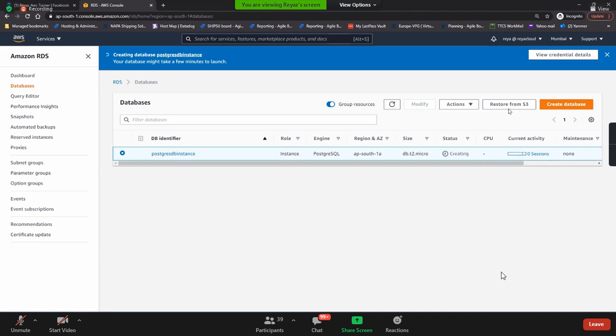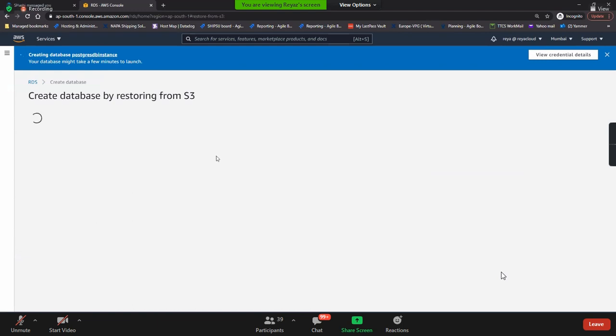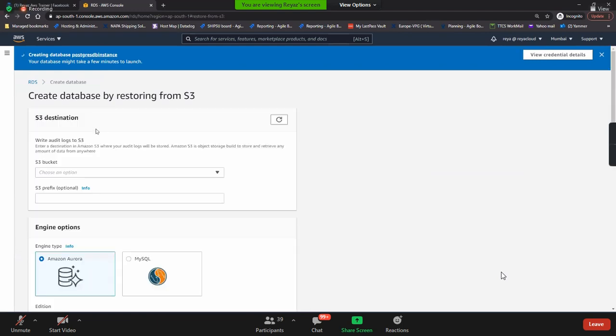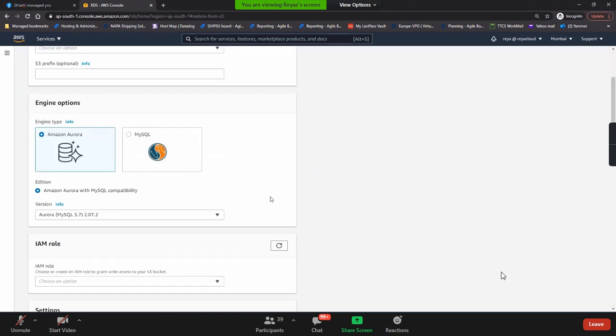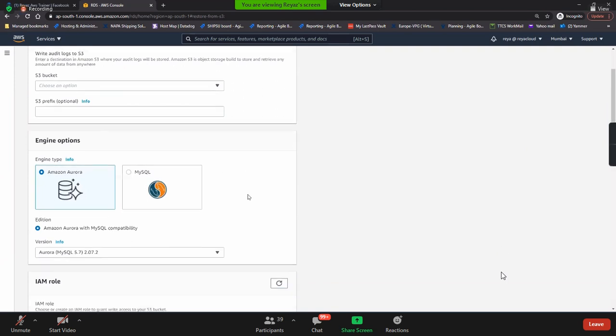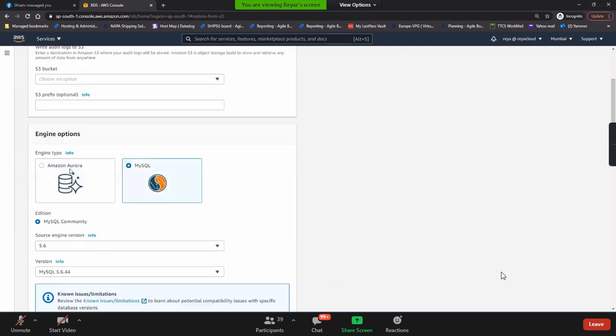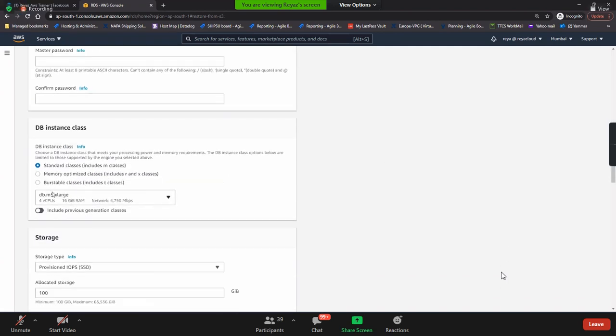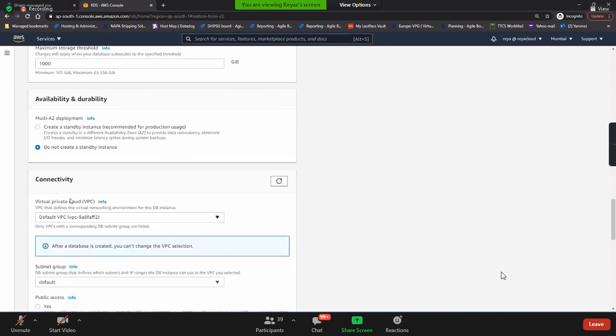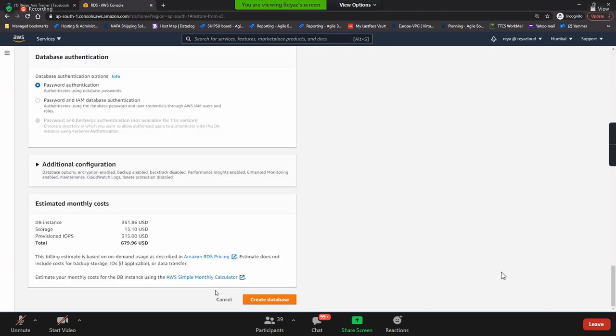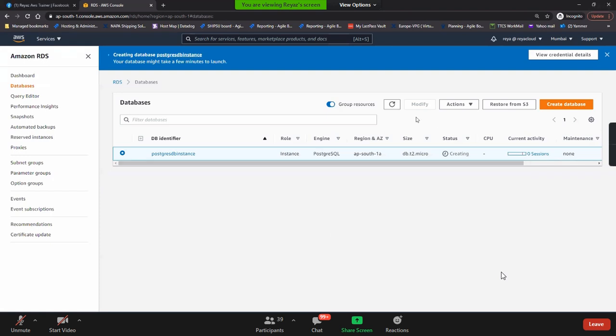And if you have any database on S3 also, guys, all the databases can be exported to the S3 and you can import it. We don't have any buckets at the moment. You can import it, but only these two at the moment. See, same options. Whenever you're doing any operations, guys, you will get the same options. That's the reason why I told you many. I'll show you how all these things work. It is still creating. So you can export that to S3 and you can restore it.